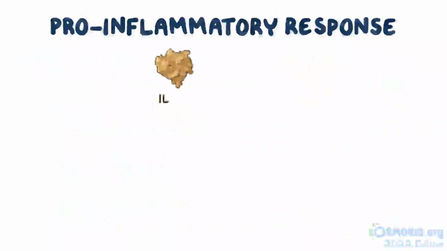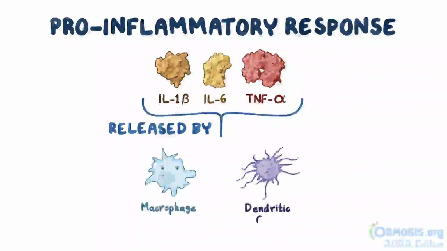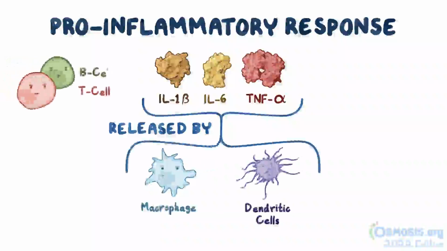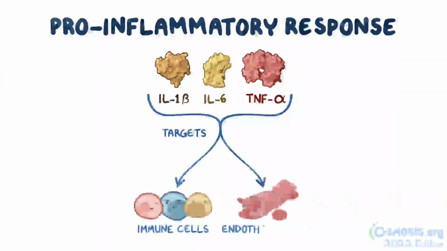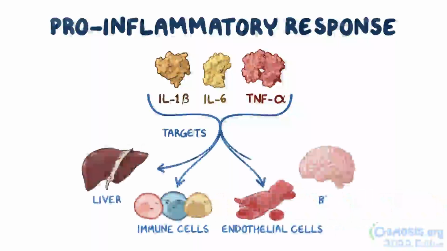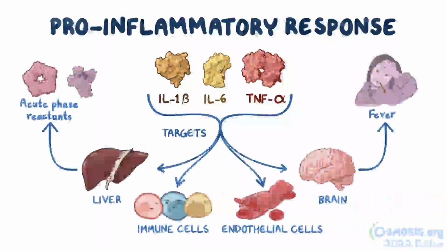In addition, there's interleukin-1 beta, tumor necrosis factor alpha, and interleukin-6, which are produced by macrophages and dendritic cells. Interleukin-6 can additionally be produced by T and B cells. Their major targets are various immune cells as well as endothelial cells, where they promote migration of leukocytes, and the liver and brain, where they cause production of acute phase reactants and cause fever.